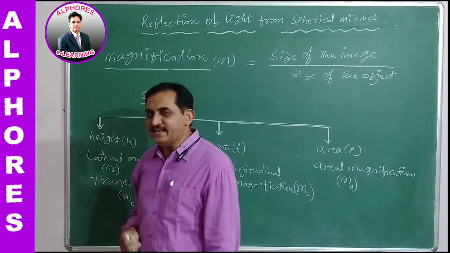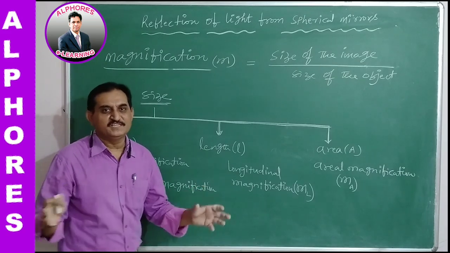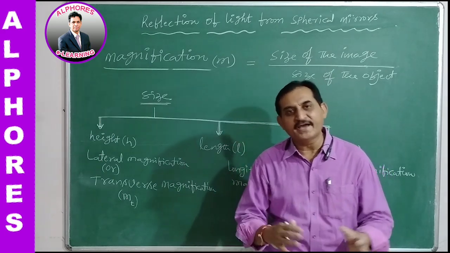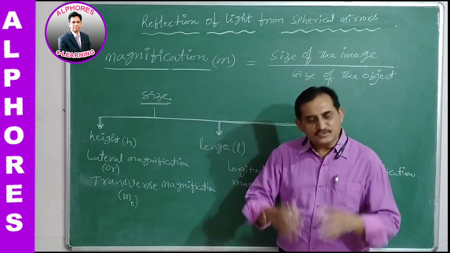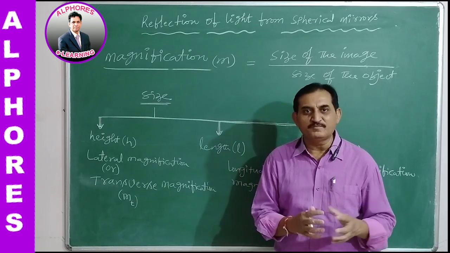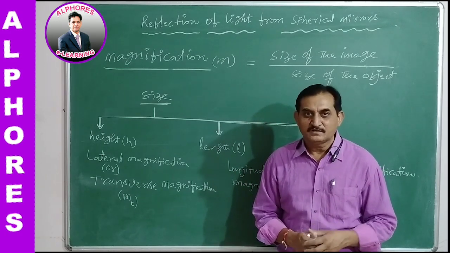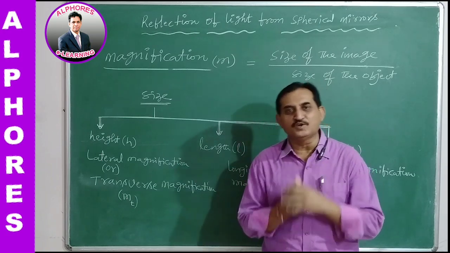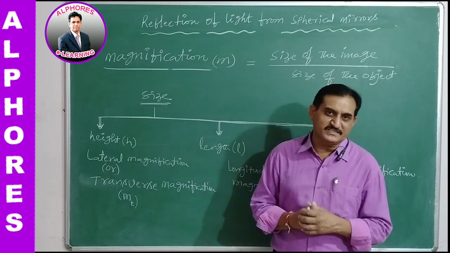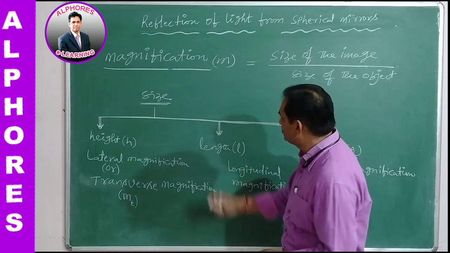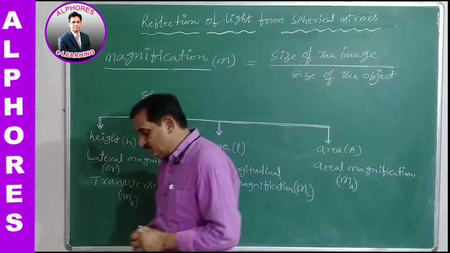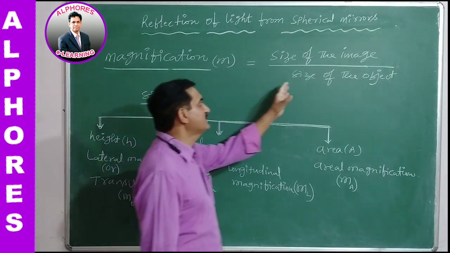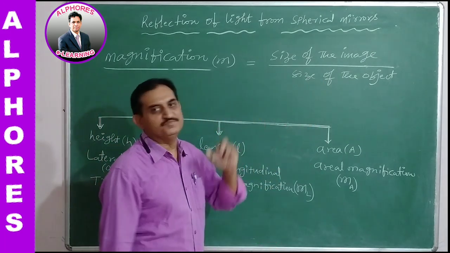Simply, it is the enhancement of the image formed by the spherical mirror: how great the size of the image formed is compared with the size of the object, or how small the image is compared with the size of the object. This greatness or smallness is estimated using magnification, which is represented by M. Now the formula is a very simple, basic formula: magnification equals the size of the image divided by the size of the object.